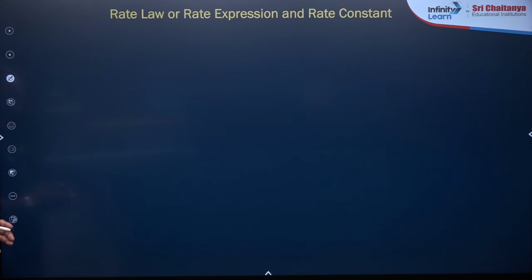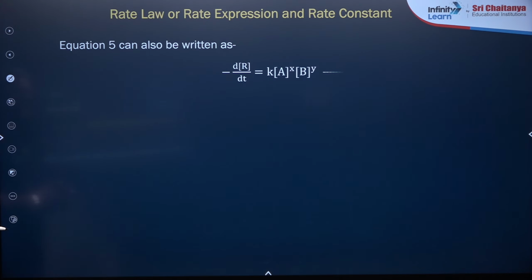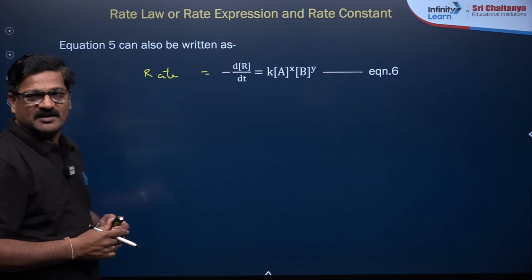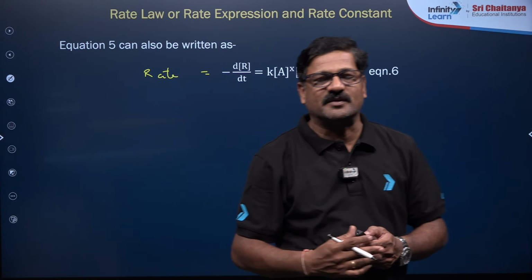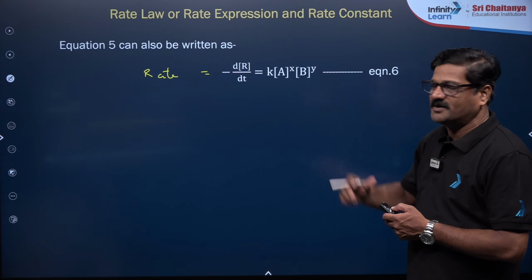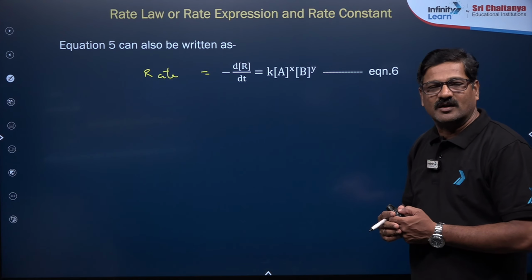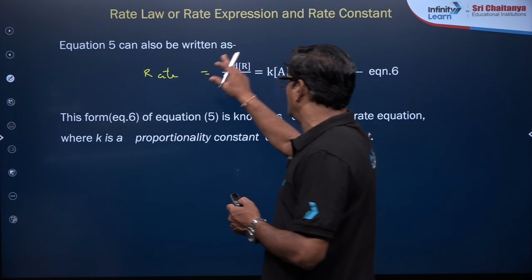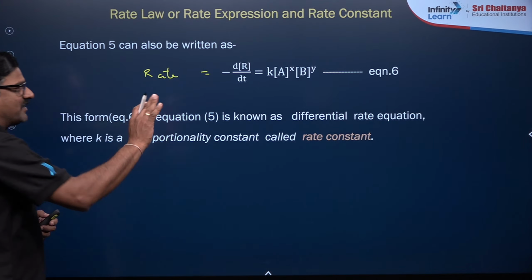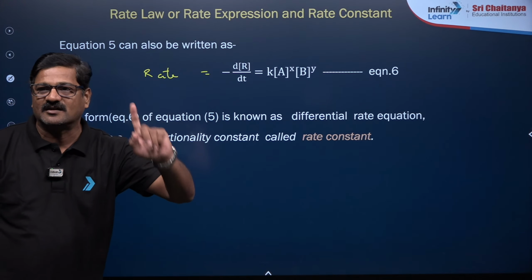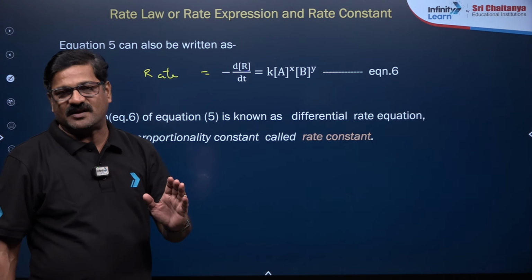The rate is equal to -d[R]/dt = K [A]^x [B]^y. x is termed the order with respect to A, y is termed the order with respect to B. This form of equation is known as the rate law expression or differential rate expression, and K is called the specific rate constant, or simply the rate constant.